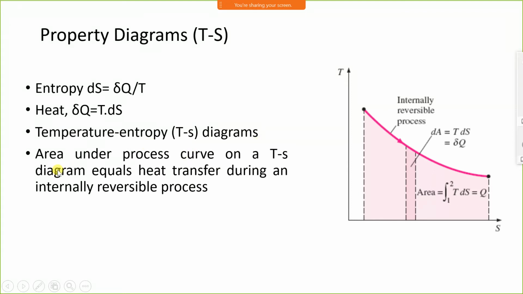In the temperature-entropy diagram, we have seen that the area under the process curve on the TS diagram equals the heat transfer during the internally reversible process. From this, we have understood that if you want to calculate work done, we have to consider the PV diagram, and if you want to calculate heat, we have to consider the TS diagram. From the TS diagram, we get heat transfer, and from the PV diagram, we get work done.